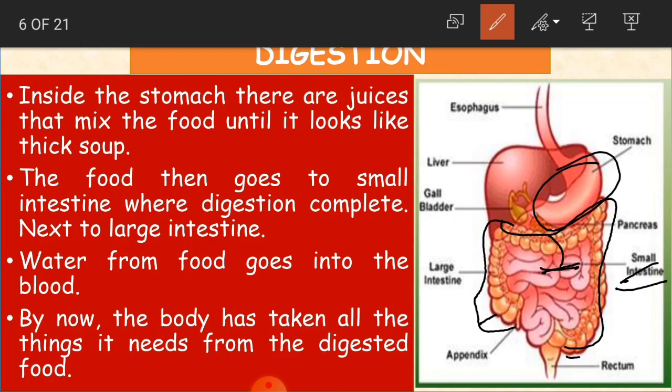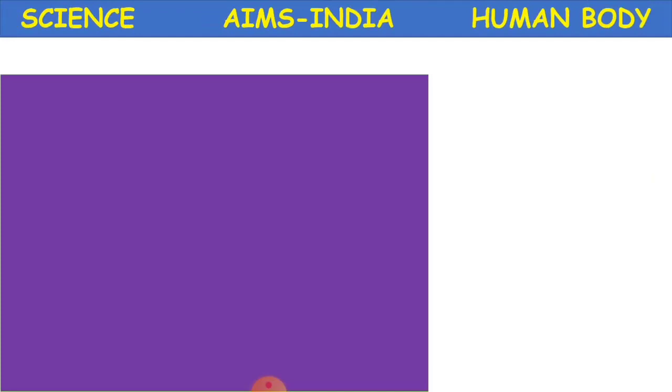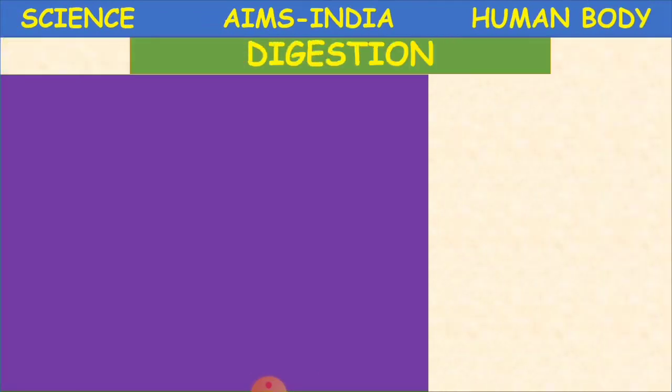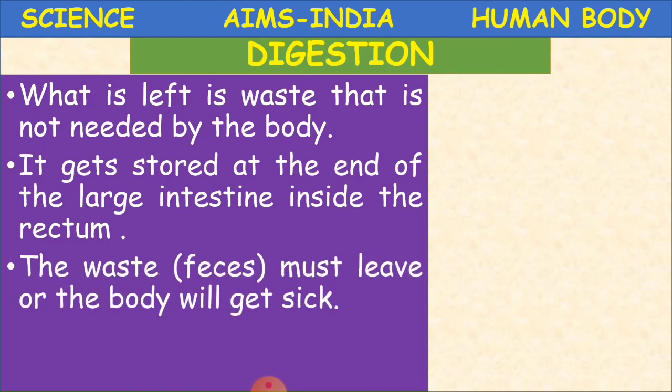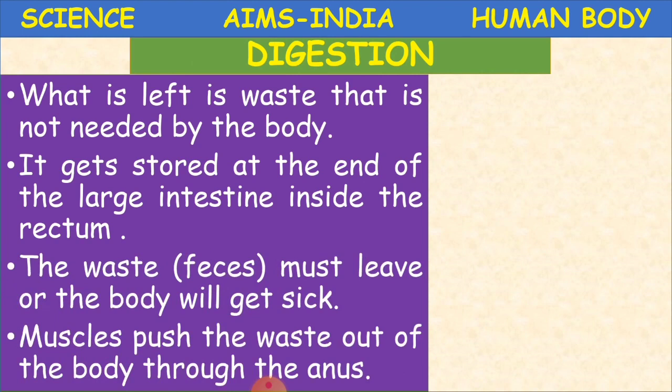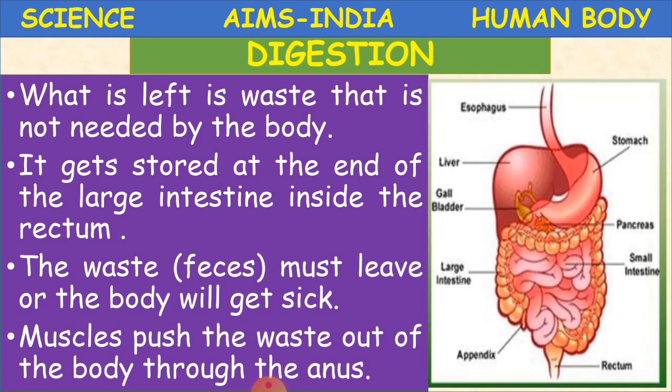Okay children, now what will happen next? As we said, waste is still remaining. After digestion, leftover waste will be there in our body, and this waste is not needed by the body. It is not good for our health. That waste has to be removed by the body, and it gets stored at the end of the large intestine, inside the rectum. So now comes the large intestine's role.